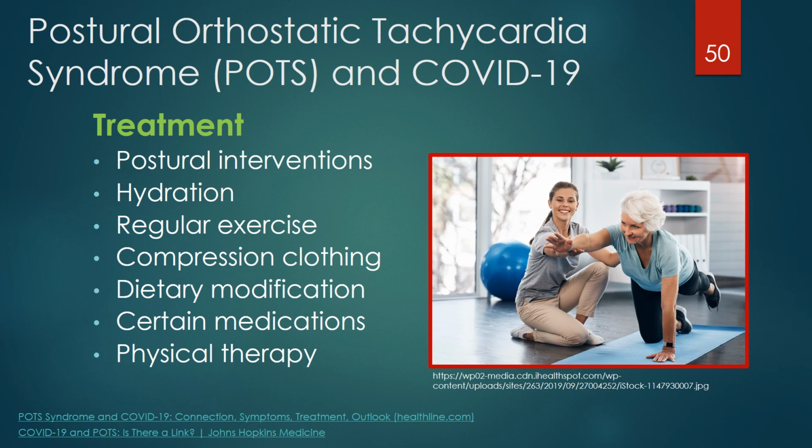If these treatments aren't effective, medications may be prescribed and include those to decrease heart rate, like beta blockers, constrict blood vessels, like midodrine, or increase blood volume by reducing salt loss in the urine, like fludrocortisone. Physical therapy is also key, but patients need to respond to treatment sufficiently before starting a physical therapy program.